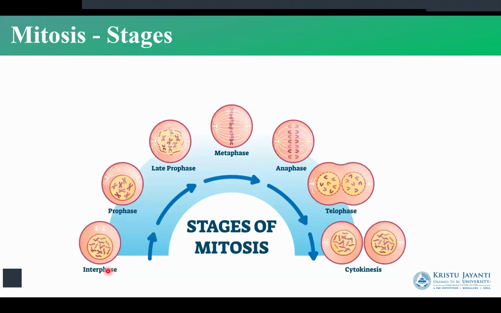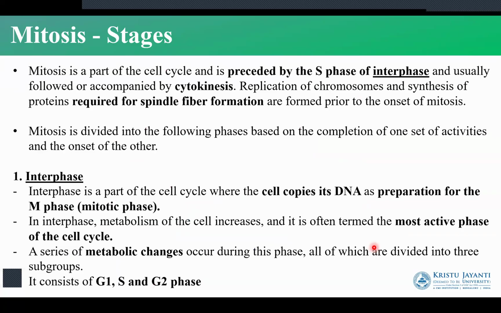So starting with the stages of mitosis, cell division happens starting with interphase. Then we have the mitotic stages. We have prophase, late prophase, metaphase, anaphase, telophase, and cytokinesis. So we will start with the first stage. The stage that happens before the mitosis is the interphase.